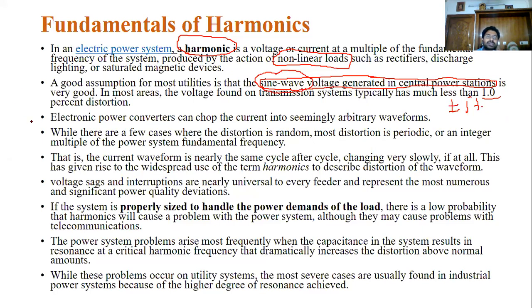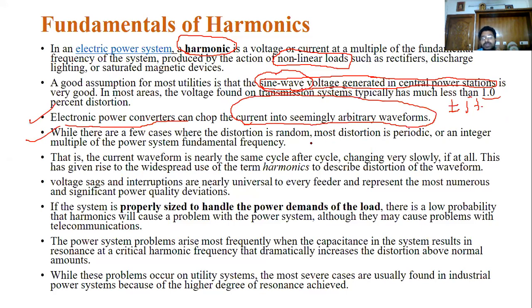Now, because of power electronic converters, these power electronic devices draw current in arbitrary waves. Not only that, there are a few other cases that produce harmonics in the system.